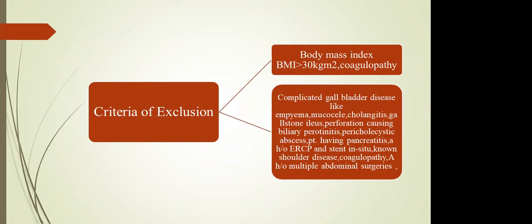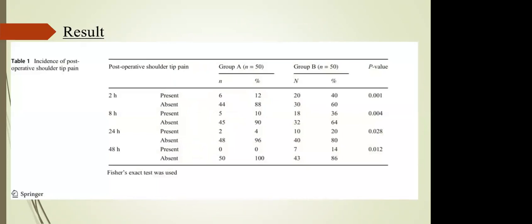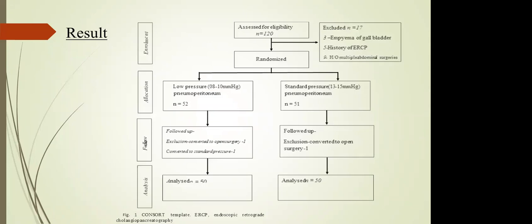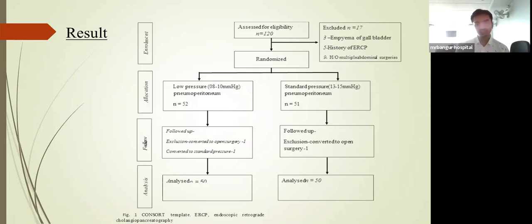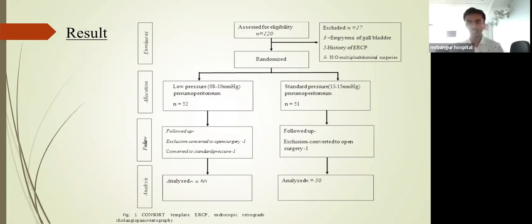Good. So now you have talked about the CONSORT statement you have taken, and now come to the flow diagram, please. Yes. So now you have said low pressure pneumoperitoneum, and how is the way of randomization that they have attained? By a processor called a randomizer, by which we allot a random number to the persons, so that we can remove the selection bias, because we don't know which person may get which number, and they fall in the low pressure or they fall in the standard pressure.